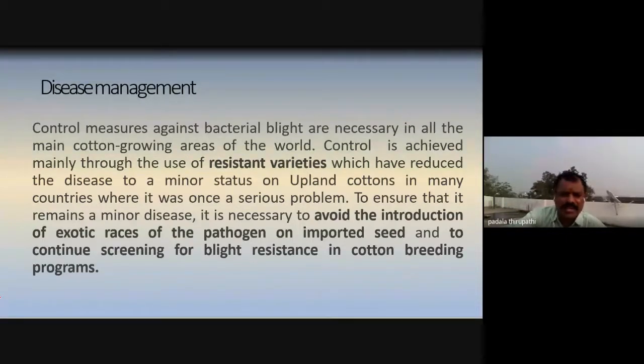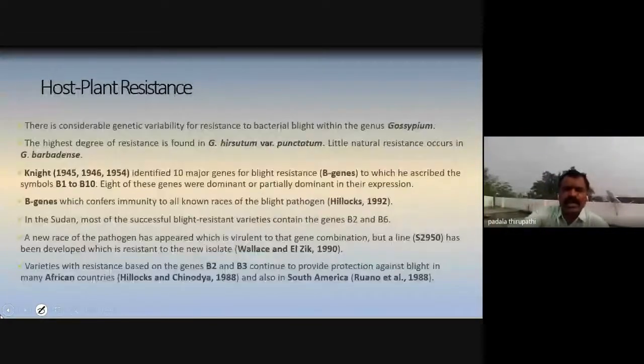So that is the most important step for avoiding such diseases, and also other races of pathogens. Then host plant resistance, this is most important, my dear friends. Host plant resistance is a main source of resistance to the different pathogens for controlling the disease.